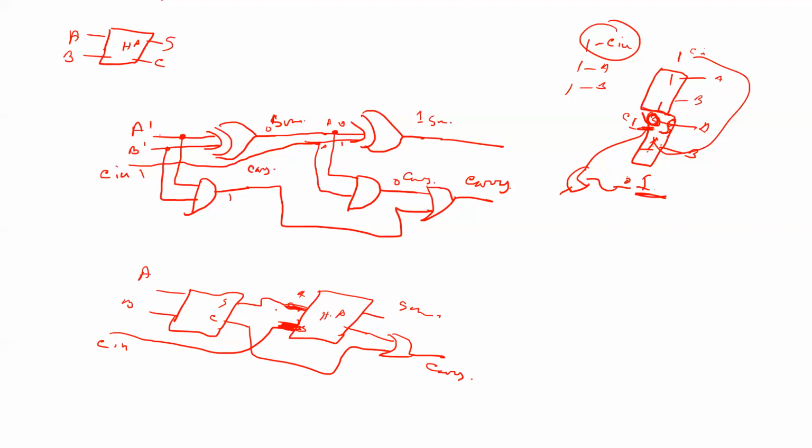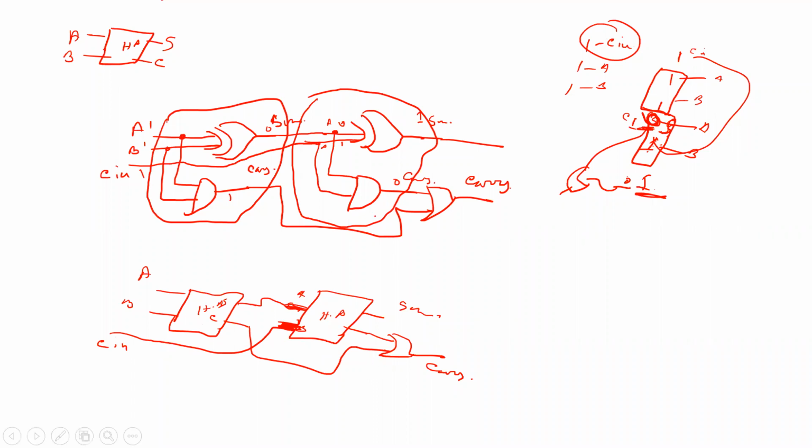Another half adder. This is another half adder. This and this are the same. This is one block, and this is your other block. This is one half adder, this is the other half adder. Okay, clear? This circuit and this circuit are the same. This is not a full addition circuit, only a 3 input addition circuit.